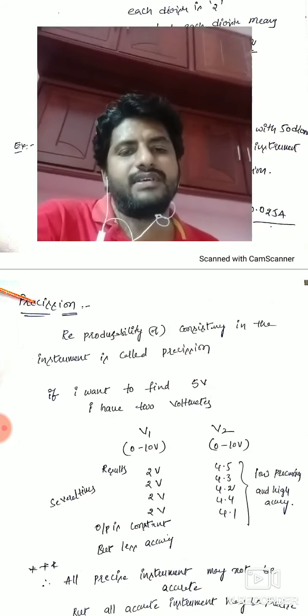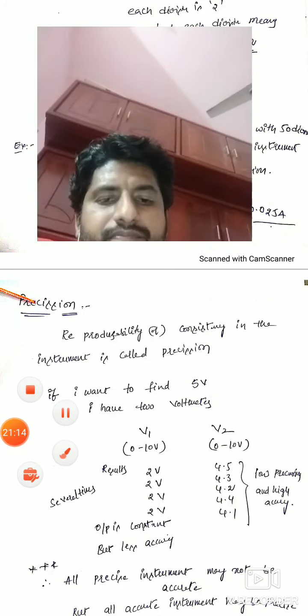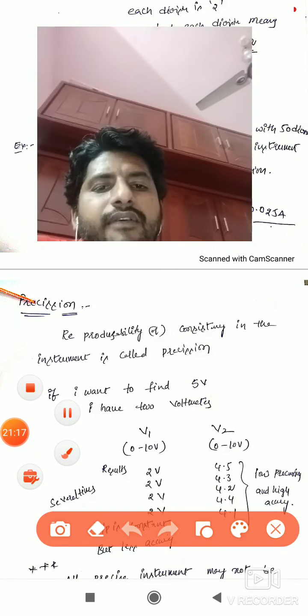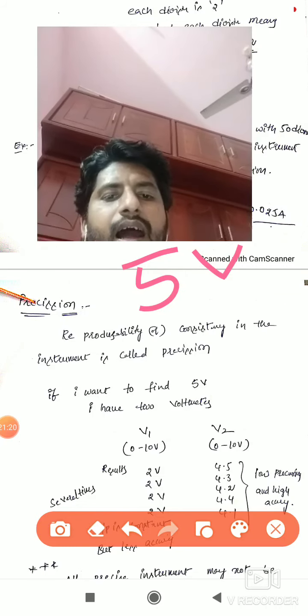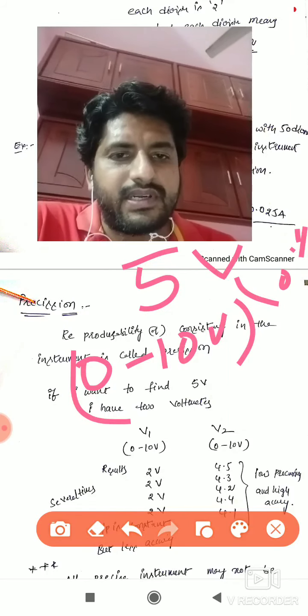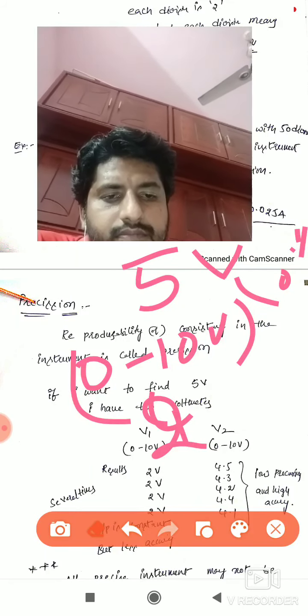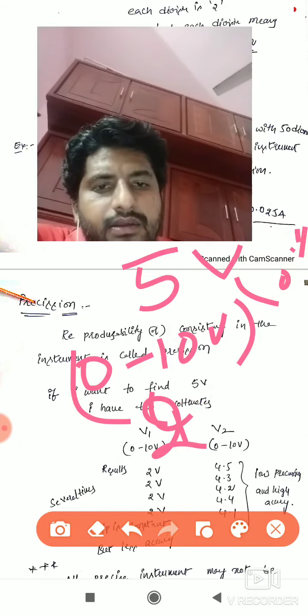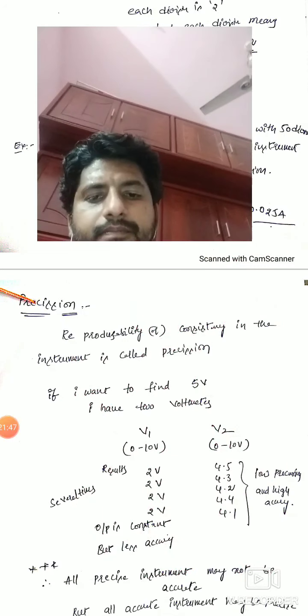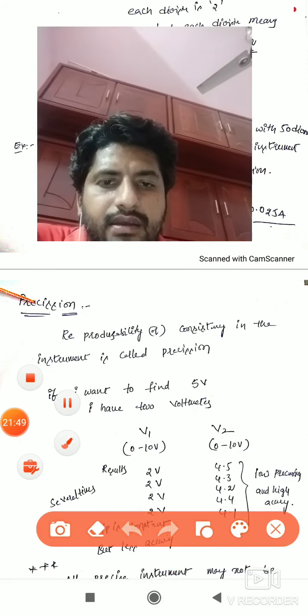I'll clearly explain with an example. For suppose I just want to find 5 volts.